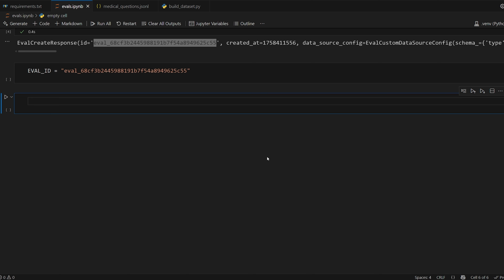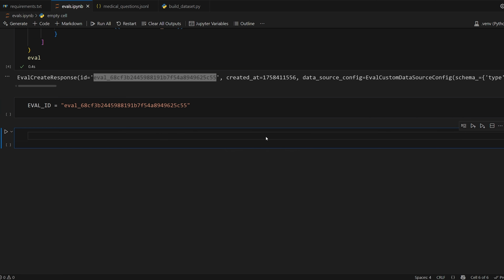We can go through the UI and upload a file there and then get the ID for that and use it in our code. Or what we can do is upload the file programmatically. So I'll show you how to do that.